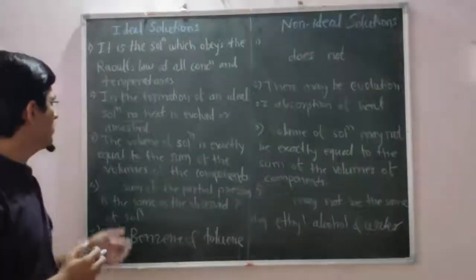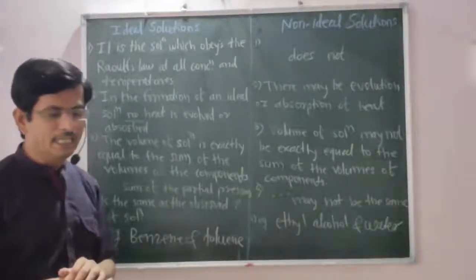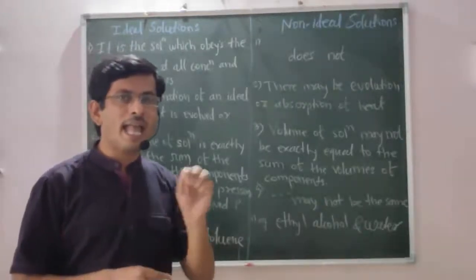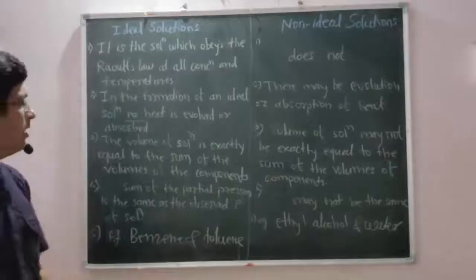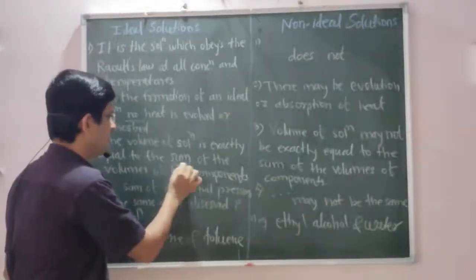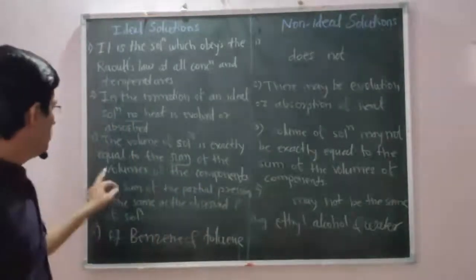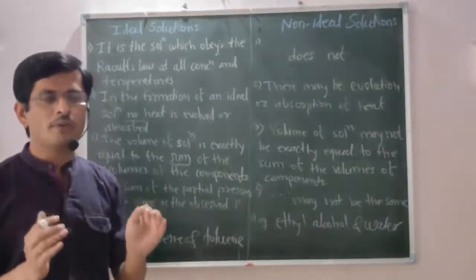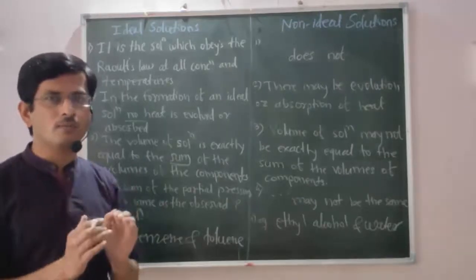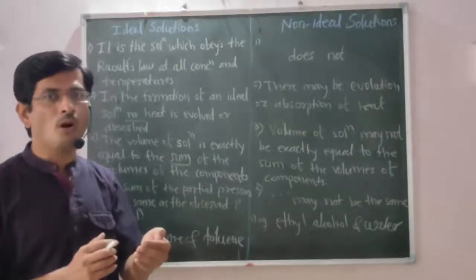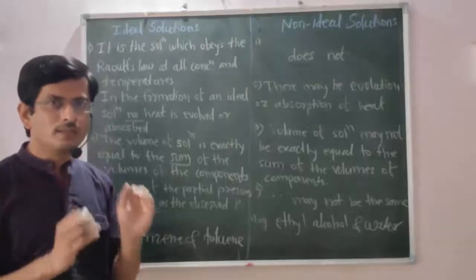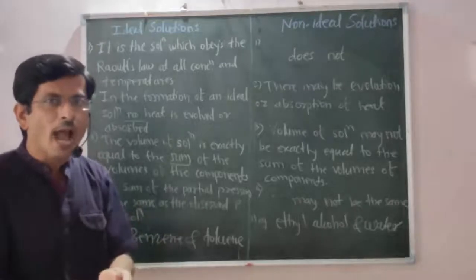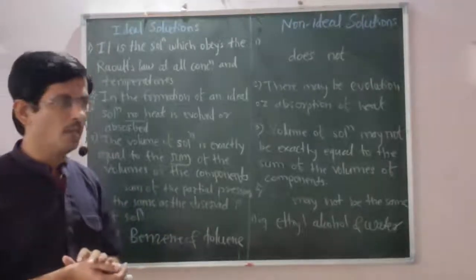Third point of distinction, the volume of solution. In case of an ideal solution, the total volume of the solution formed is exactly equal to the sum of the individual volumes of each component added to form that solution.